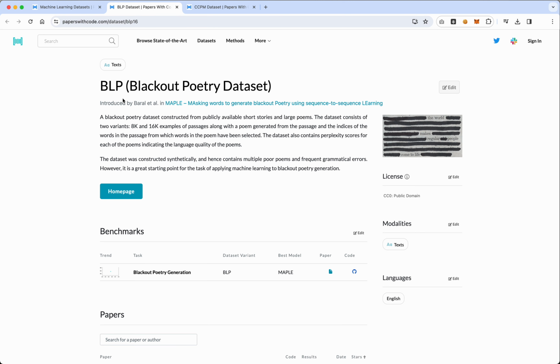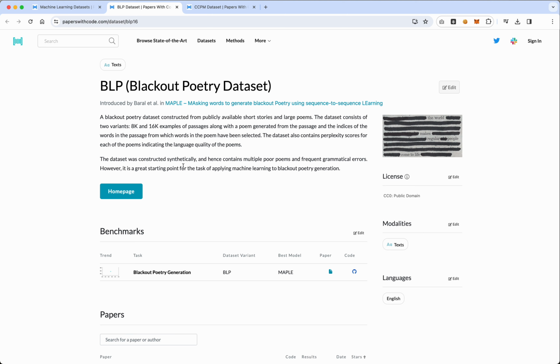Let's see, so BLP. A blackout poetry dataset constructed from publicly available short stories and large poems. The dataset consists of 2 variants, 8K and 16K examples of passages along with poems generated from the passage, and the indices of the words in the passage from which the poem has been selected. This dataset was constructed synthetically and hence contains multiple poor poems and frequent grammatical errors.